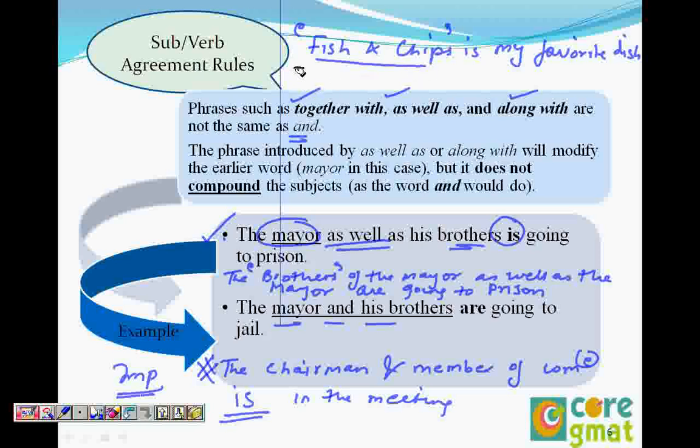Guns and Roses. Sorry, we can say the horse and carriage is on the street, because it's one unit, one entity. So if there is a repetition of the article, then there are two.